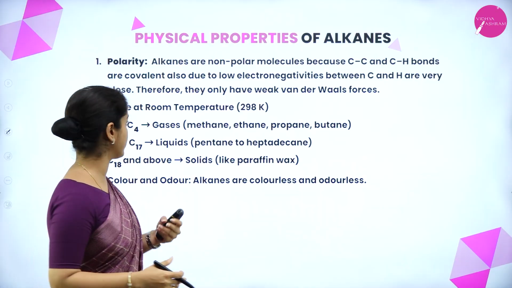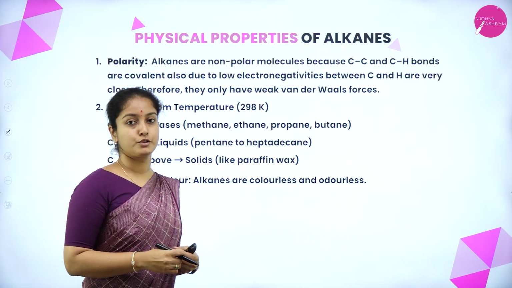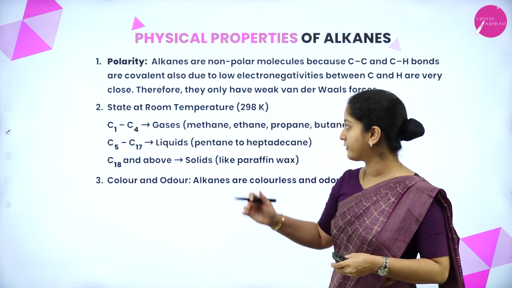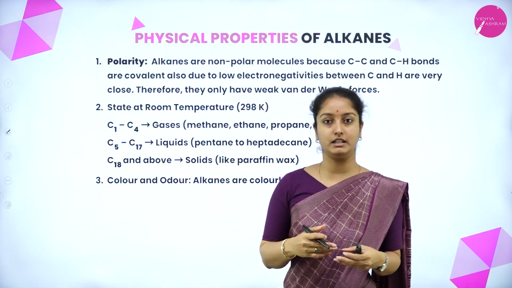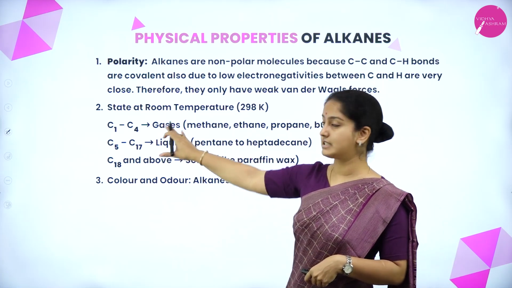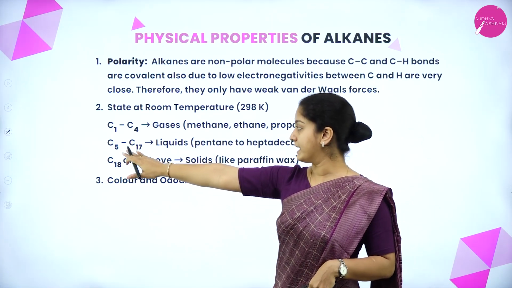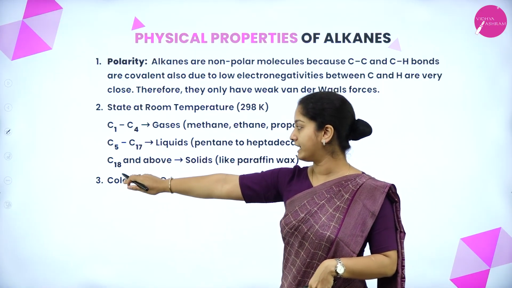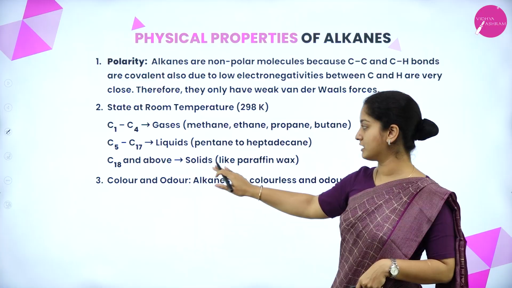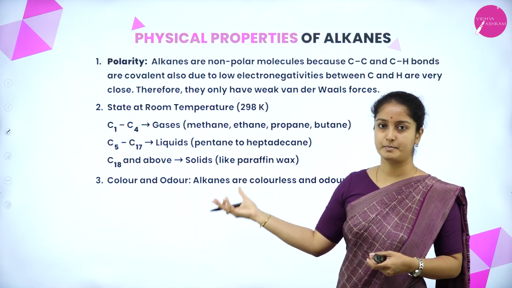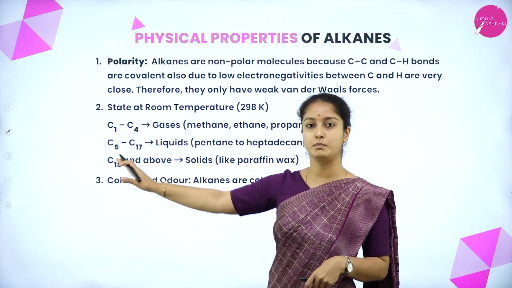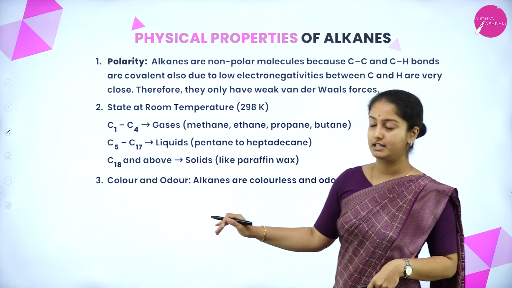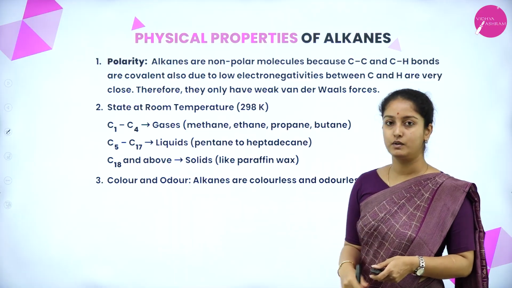The next physical property is the state at room temperature. At room temperature, from C1 to C4, that is methane, ethane, propane and butane, they exist in a gaseous state. From pentane to heptadecane, they are liquid in nature. C18 and above exist in a solid state, called paraffin wax. What about the color and odor of alkanes? Alkanes are colorless and odorless.